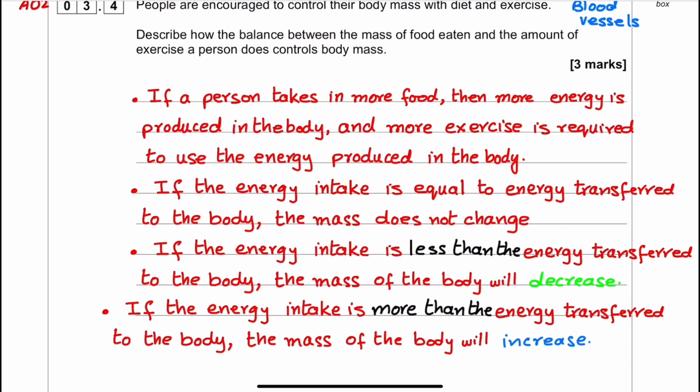Student will get 1 mark here. If the energy intake is less than the energy transfer to the body, the mass of the body will decrease. That is second mark here. If the energy intake is more than the energy transfer to the body, the mass of the body will increase. 1 mark here.